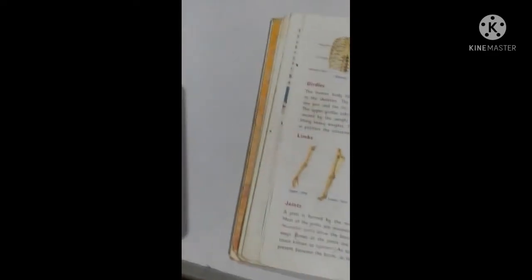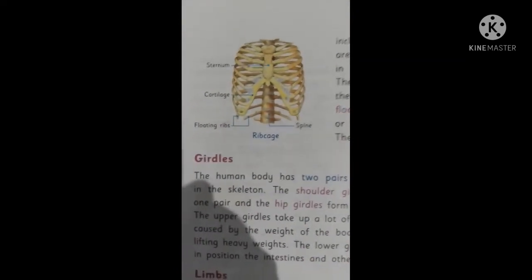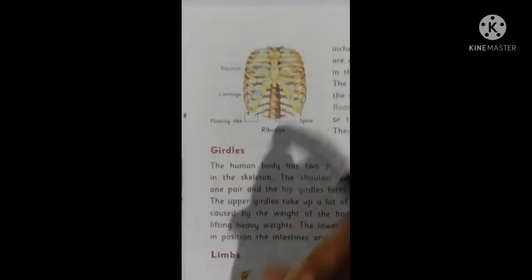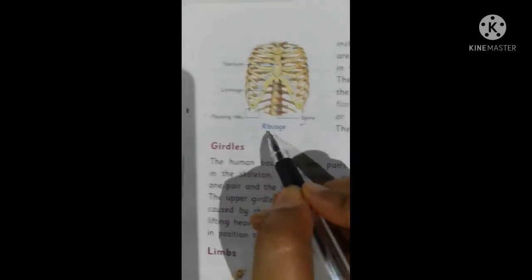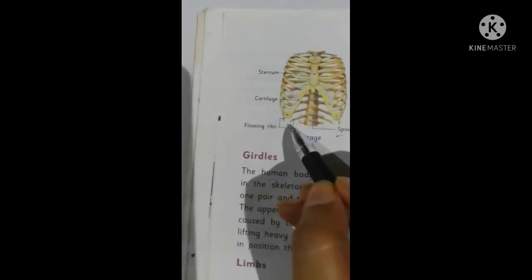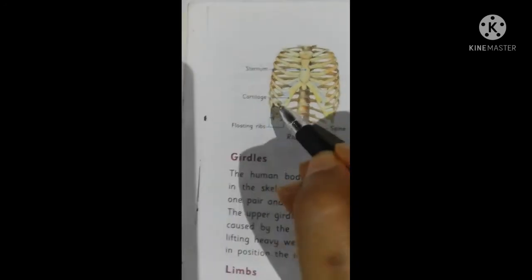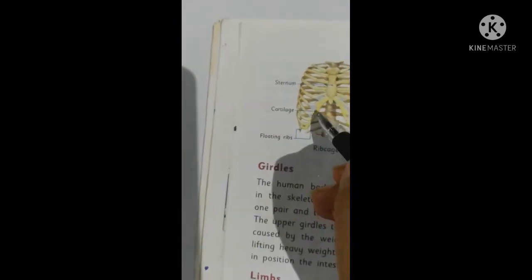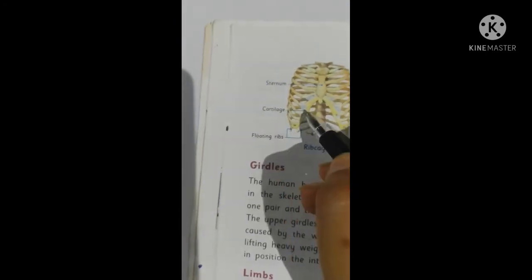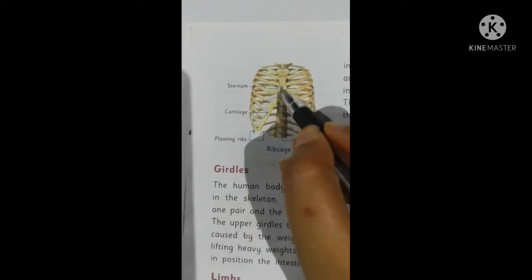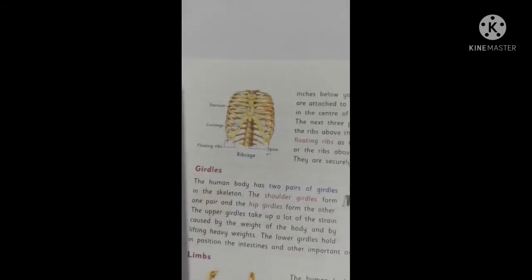Now you see this is the rib cage, and this is called the spine. This is called the floating ribs, and this is the cartilage. This small spongy matter is called cartilage, and this middle part is called the sternum.